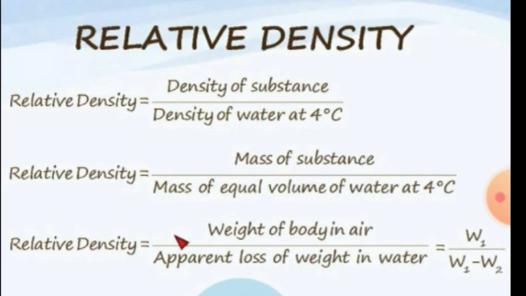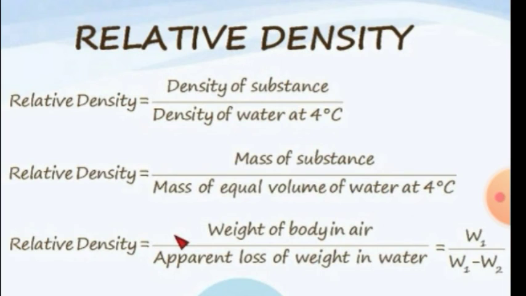We can take one example. When relative density of a substance is 19.3, its density is also 19.3 gram per cubic centimeter. So, relative density tells us how dense a substance is in comparison to water. So, what does it tell? It tells us how dense a substance is in comparison to water.